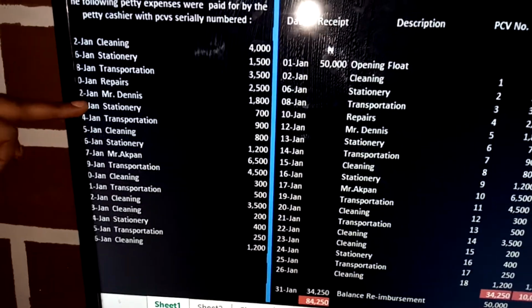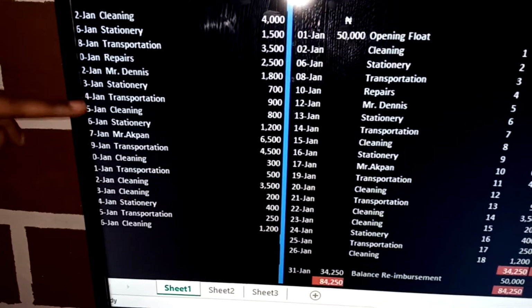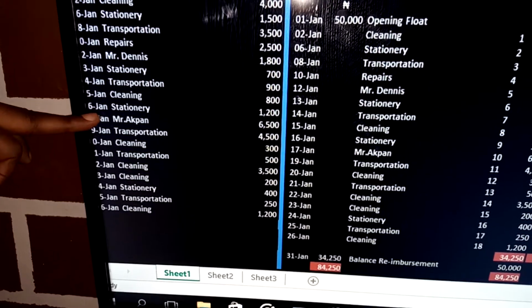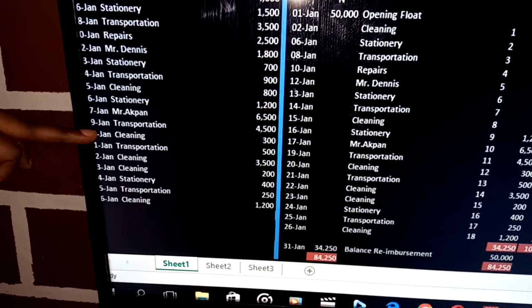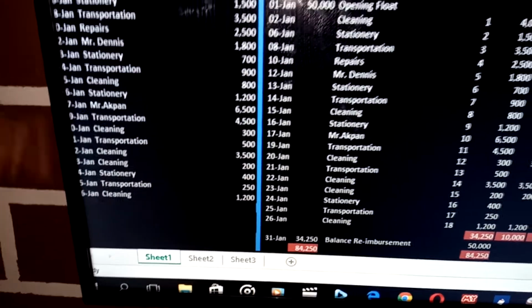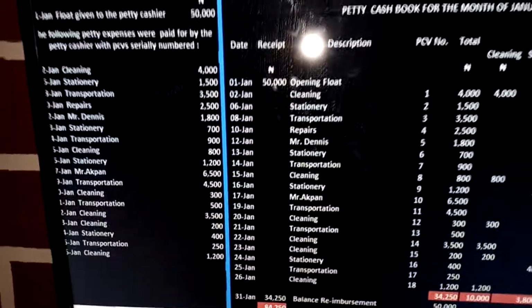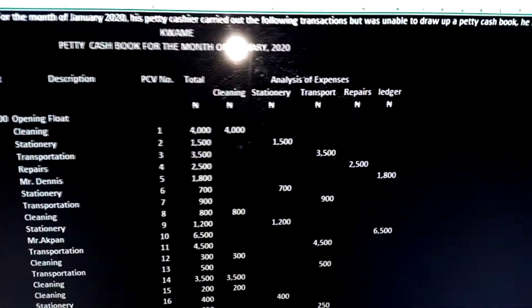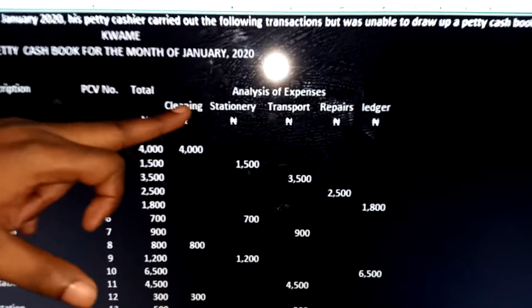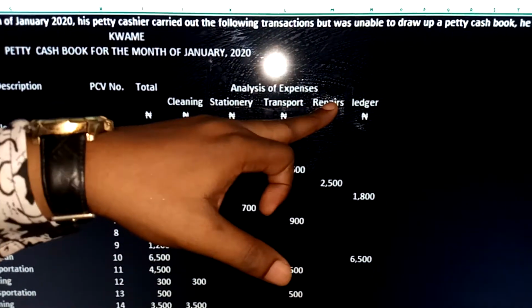You have what again? You have stationery here. That is already there. Or you have Mr. Dennis. Mr. Dennis is the ledger here. So we use ledger for individual names. Then the next one here, stationery is already there. Transport is already there. Cleaning is already there. Stationery is already there. Mr. Akman, that's the ledger, is already there. Transportation is already there. Cleaning is already there. Transport is there already. Cleaning, stationery, transport, and cleaning. So basically, we have been able to pick 5 lists of expenses from this question. And that is what is forming our analysis of expense. You can see cleaning, stationery, transport, repairs, and